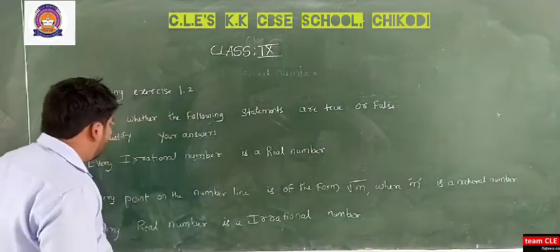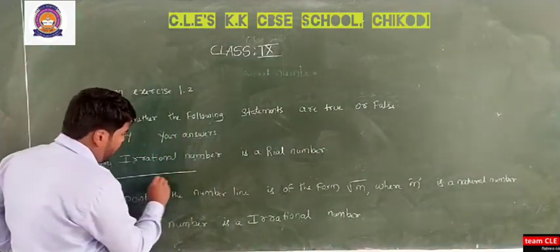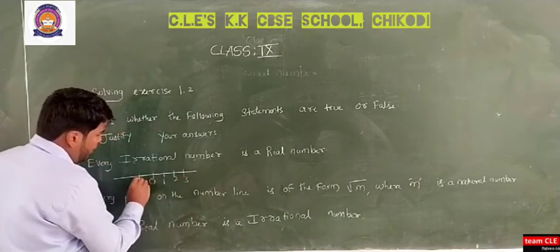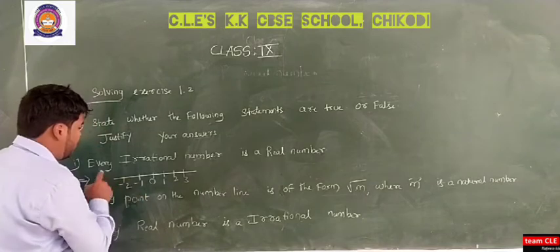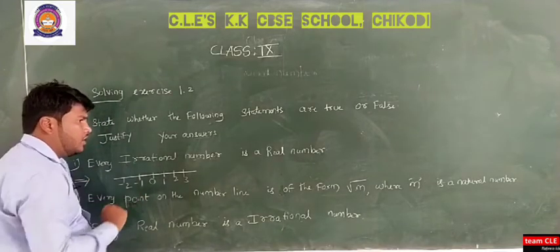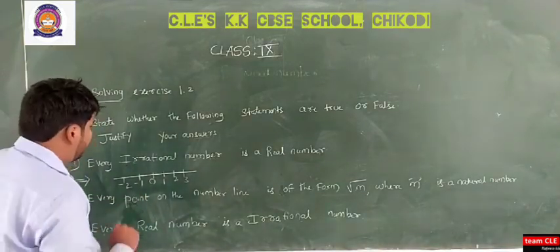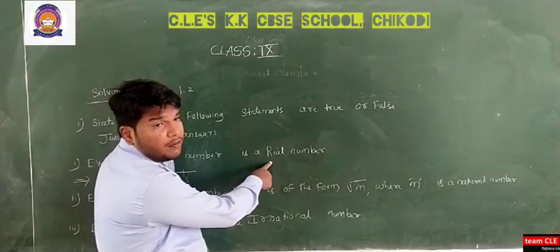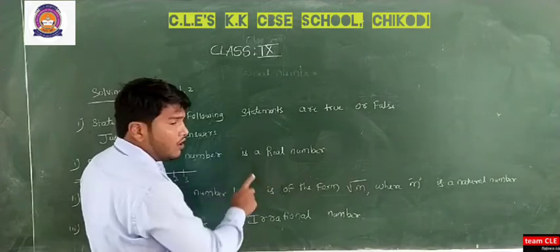So just take a number line: 0, 1, 2, 3 and this is -1, -2. They are saying every irrational number is a real number. We already know real numbers mean the combination of rational numbers and irrational numbers on a number line.